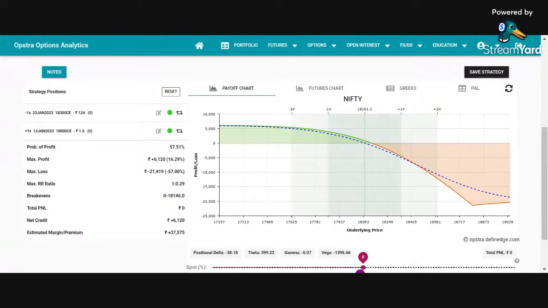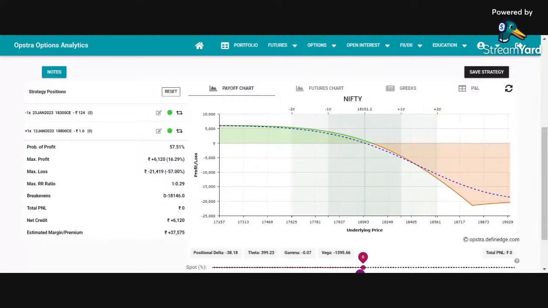But in a trade of 37,000, even 21,000 is as good as unlimited loss, right? Although the strategy has become risk defined, if you see after this point, it will not give me extra loss. But obviously, even this loss is a huge loss. So if you say my strategy is risk defined, it can give me a profit of 6,000 rupees, but it can give me a loss of 21,000. It is not a risk defined strategy. It is absolutely as good as a naked strategy.